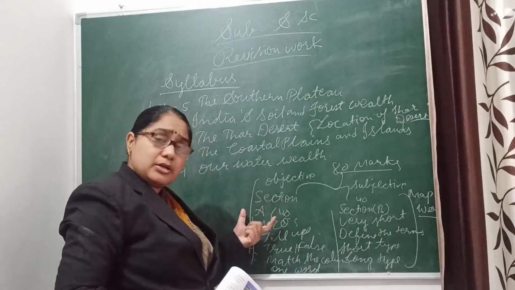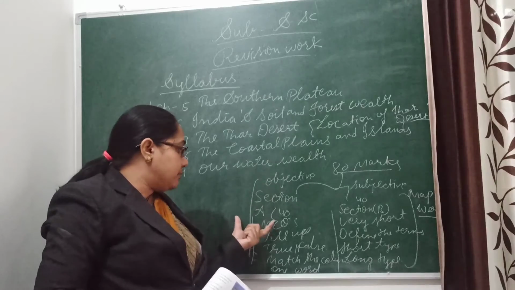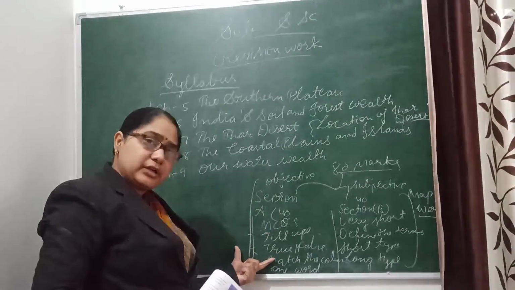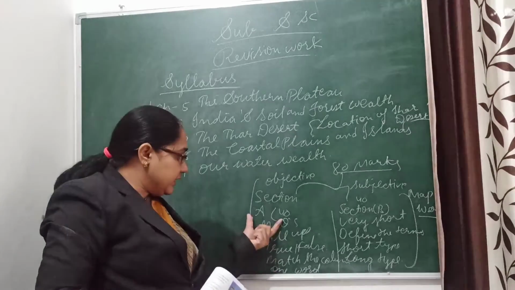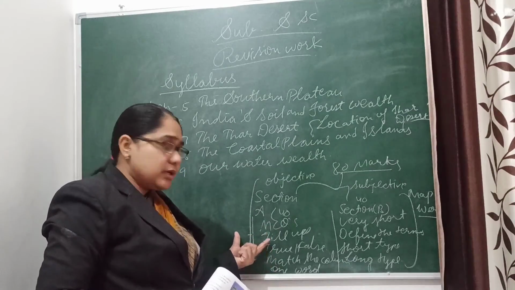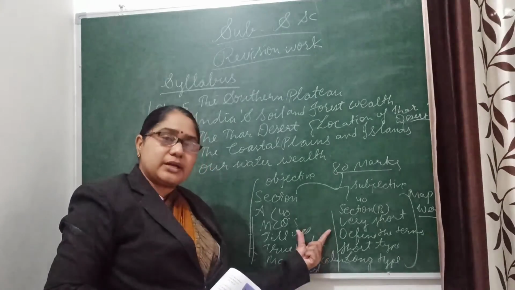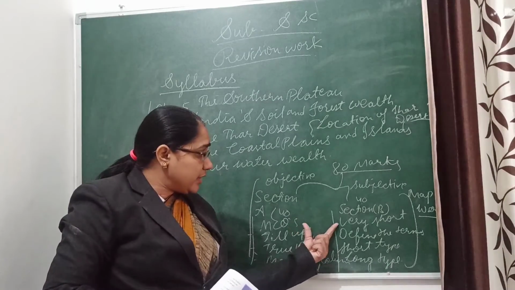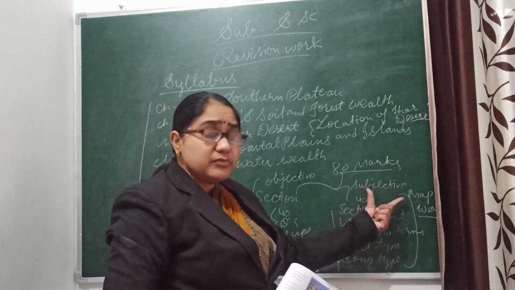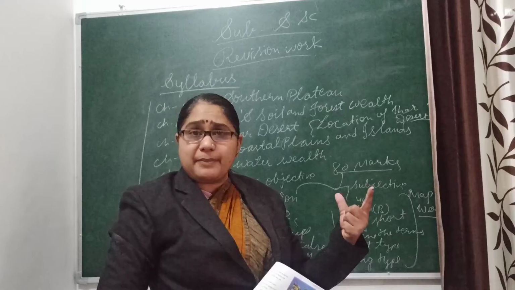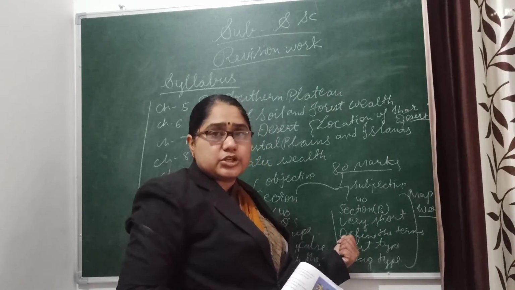Now it is clear about the question paper. How to attend your question paper? First you attend section number A. Section number A is of 40 marks. Attempt all the questions from section A. Read them properly and write their answers. Clear? Then you will start section number B. Write only answers. Don't write the questions. You just read the question properly and write their answers. And then you do map work. Take one map, complete it, and attach that map in your answer sheet copy only.